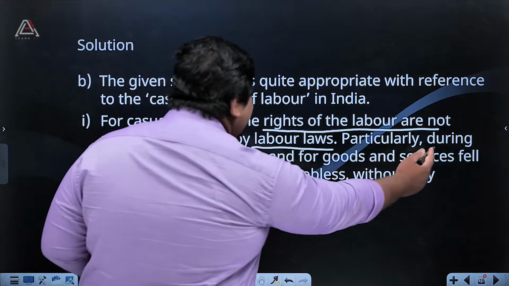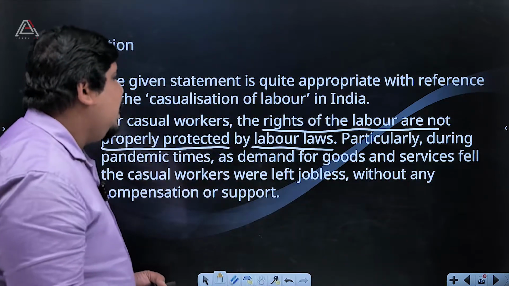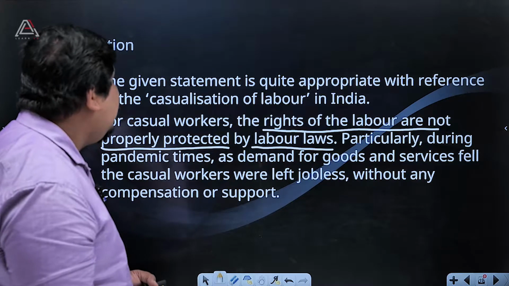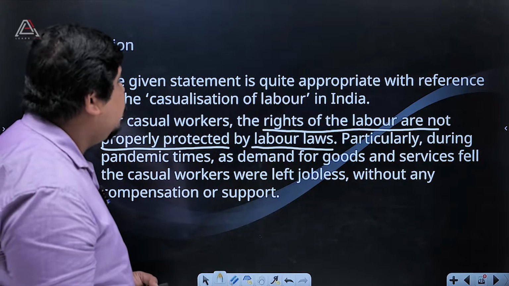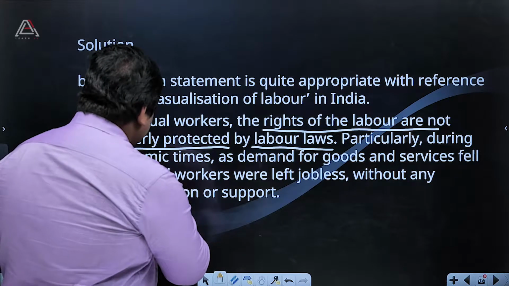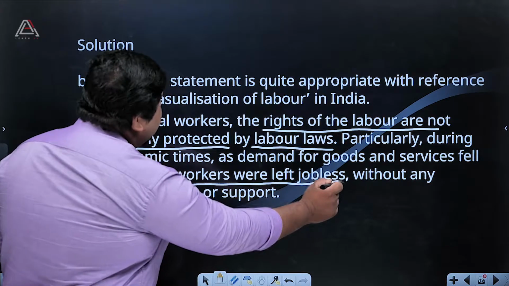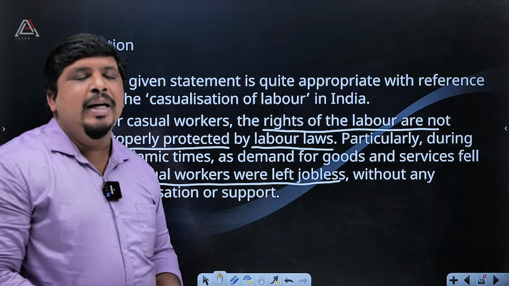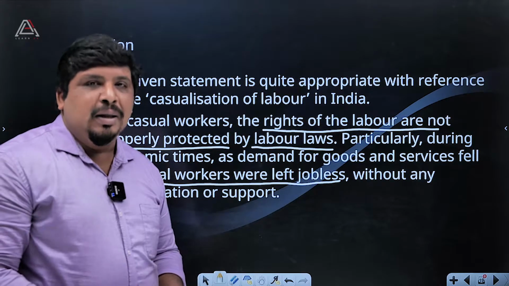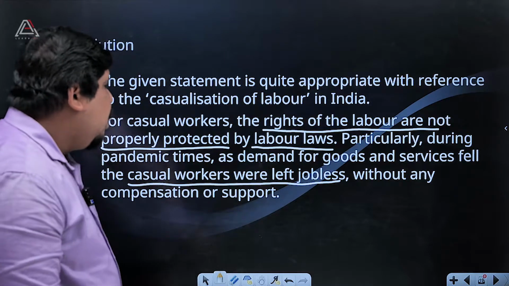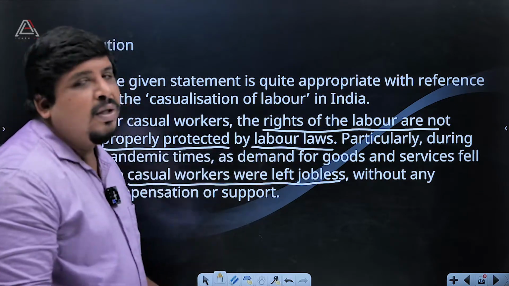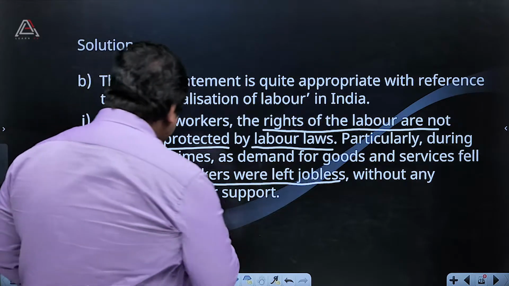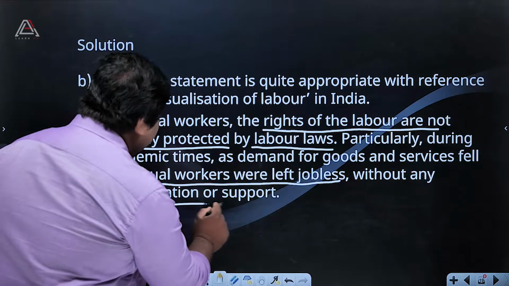Then, particularly during the pandemic, as demand for goods and services fell, the casual workers were left jobless. They lost their jobs because there is no work availability in our state or other states. There is no demand for goods and services. Without any compensation or support, they didn't get any compensation or support.